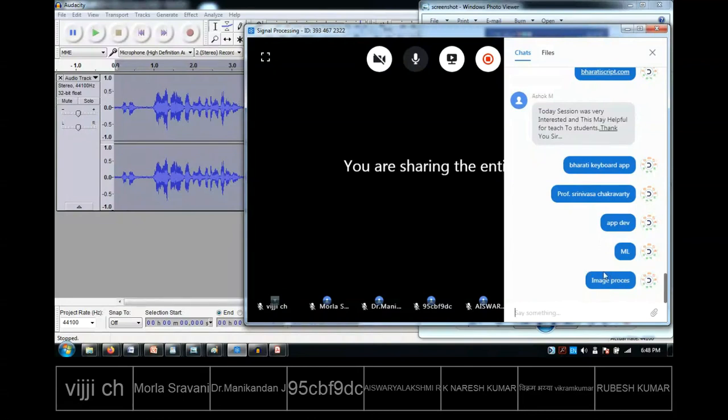You may ask, what is there in Bharati? This is looking like a language. I am an electronics and communication person. What is there to do with this language related shapes? It is not a language, I am telling. It is just shapes of various languages. But what does image processing mean, I'll tell you one example.